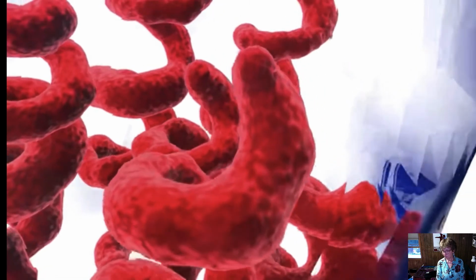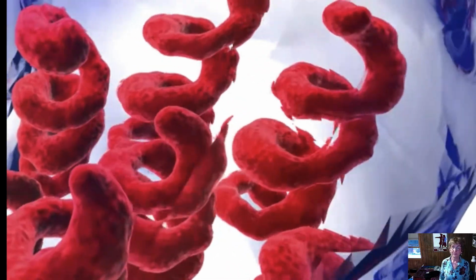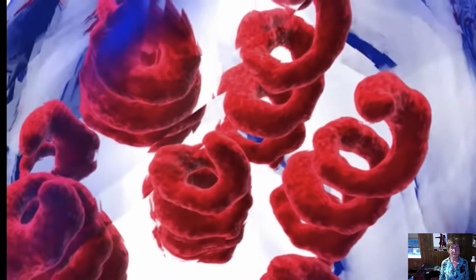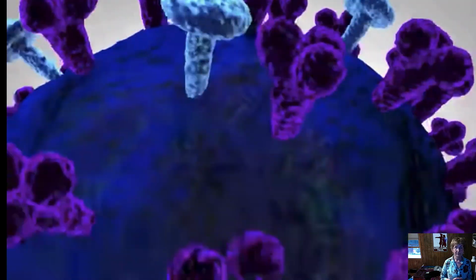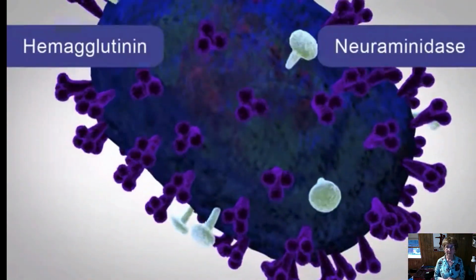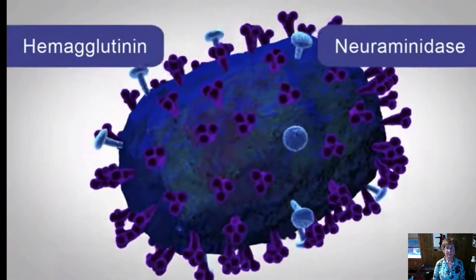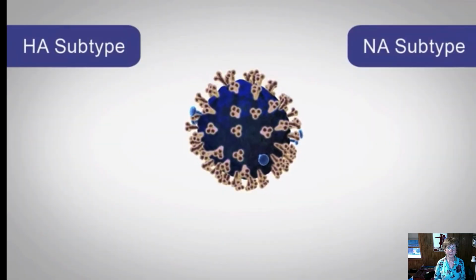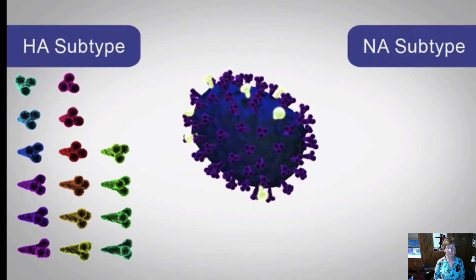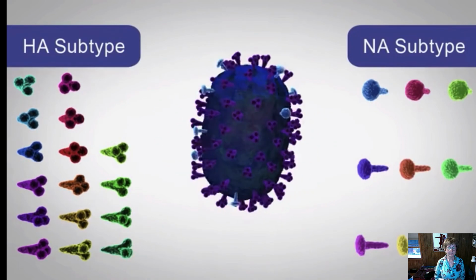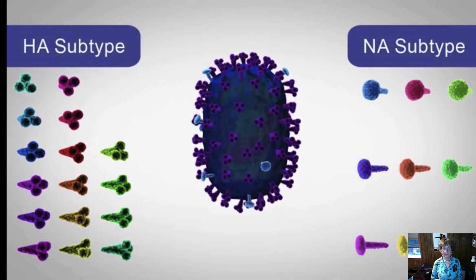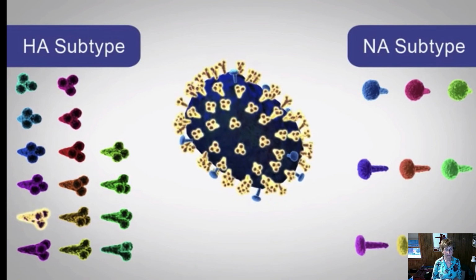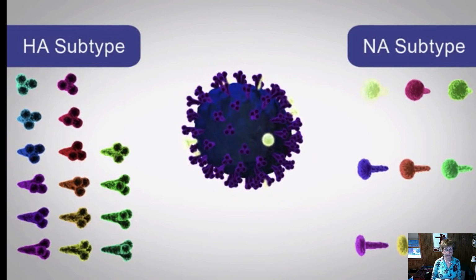The heart of a flu virus has 8 string-like segments called RNA. These are the genes that encode parts of the virus. Around the RNA are different proteins. The proteins involved in drift are called hemagglutinin and neuraminidase. Scientists call them HA and NA. There are 16 subtypes of HA proteins and 9 of NA. From these protein combinations, scientists name influenza A viruses. For example, an H5N1 virus contains hemagglutinin subtype 5 and neuraminidase subtype 1.